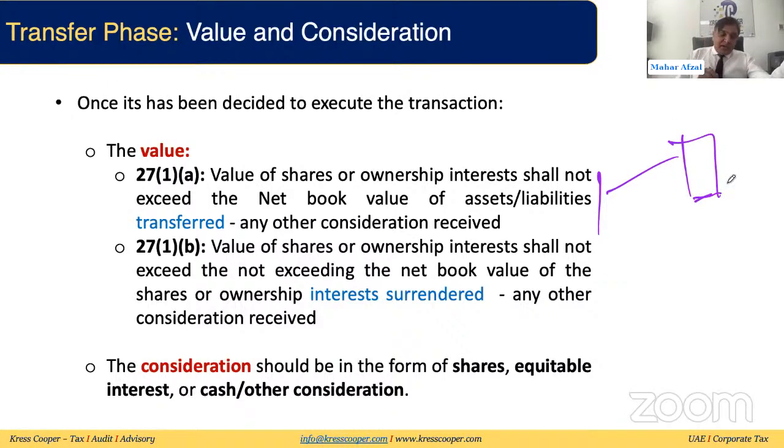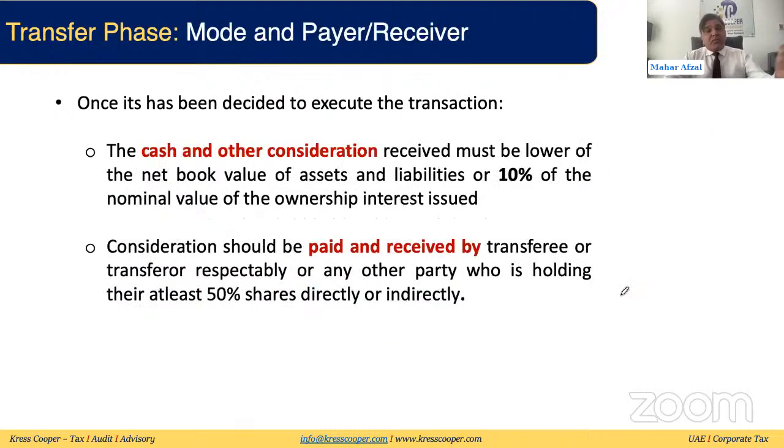But if you are transferring under 27(1)(b), because here you are surrendering the share and the transferor will cease to exist, they are asking what is the value of the shares and equitable interest that you are surrendering, less any other form of consideration that you have received. It will be considered the value of the transfer. The consideration we discuss should be in the form of shares or equitable interest, and any other form of consideration. Shares and equitable interest, we said, should be a minimum of 90%, and any other form of consideration can be a maximum of 10%.